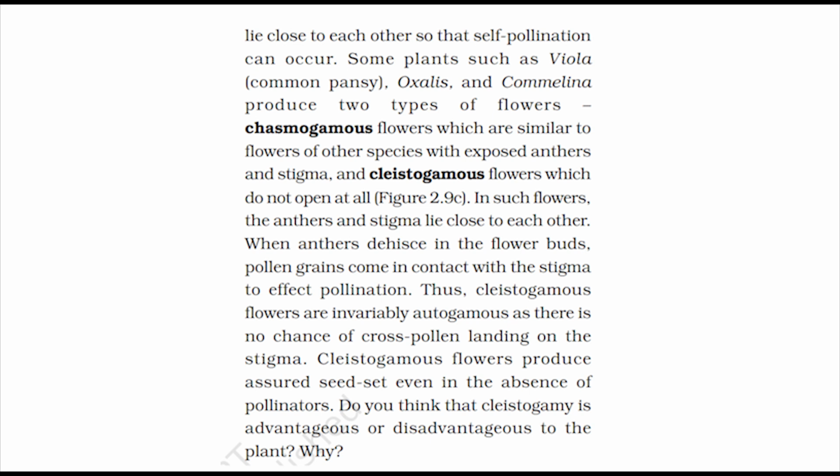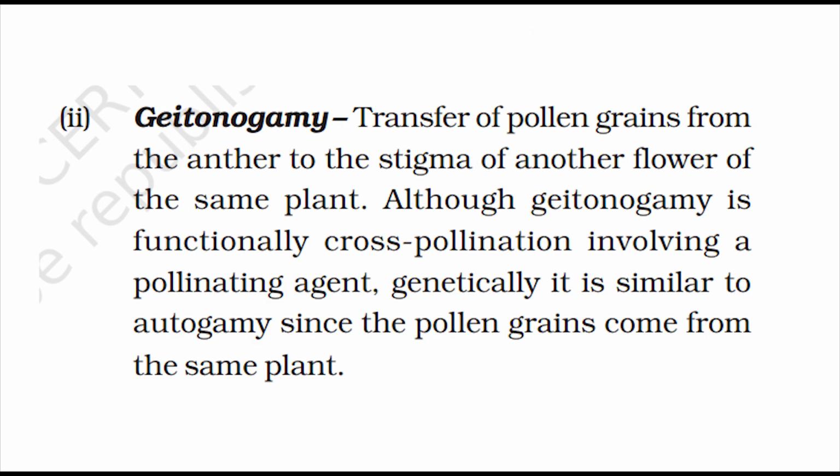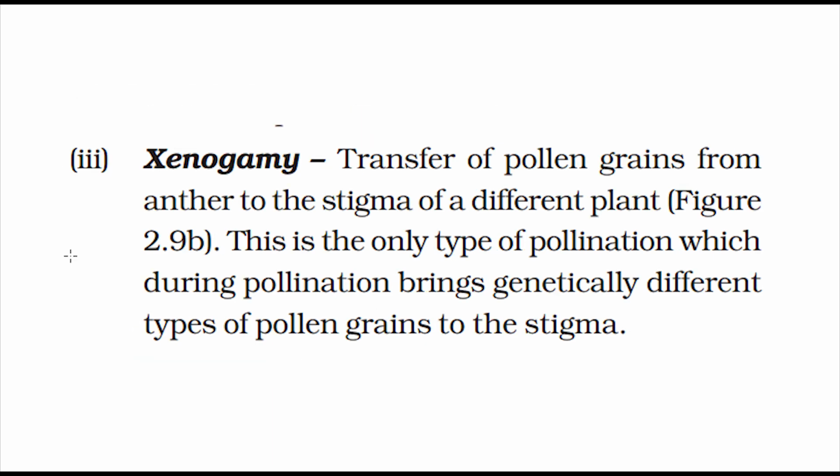Do you think that cleistogamy is advantageous or disadvantageous to the plant? Why? 2. Geitonogamy. Transfer of pollen grains from the anther to the stigma of another flower of the same plant. Although geitonogamy is functionally cross-pollination involving a pollinating agent, genetically it is similar to autogamy since the pollen grains come from the same plant.